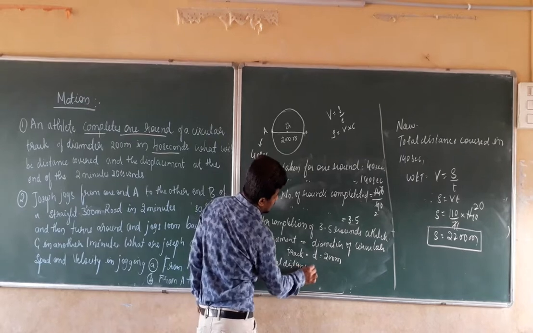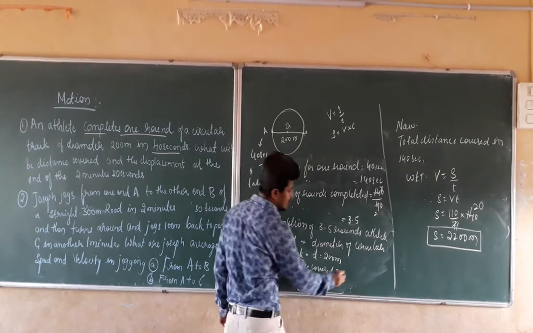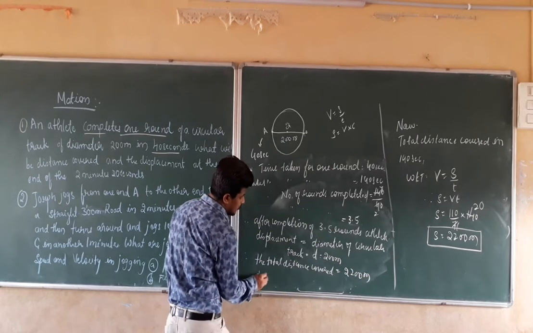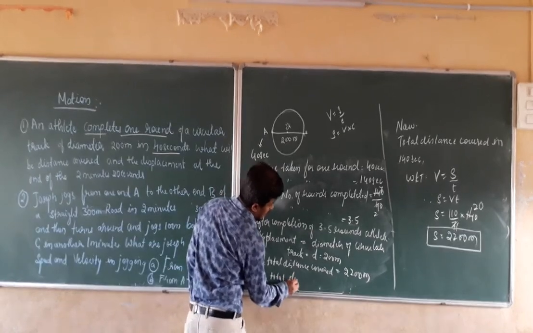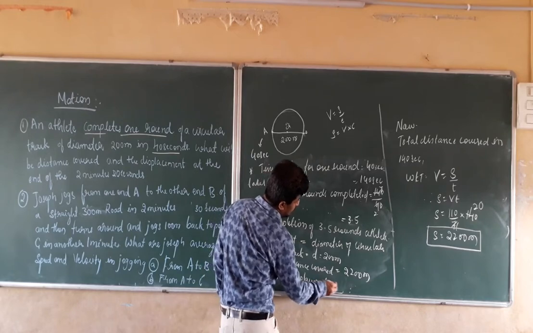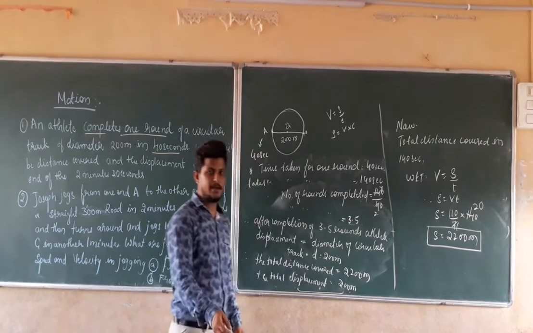Therefore, the total distance covered is equal to how much? The total distance covered is equal to 2,200 meters, as well as the total displacement of that athlete. The total displacement of that athlete is equal to how much? It is equal to 200 meters.